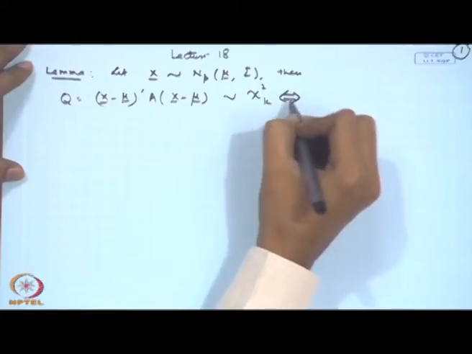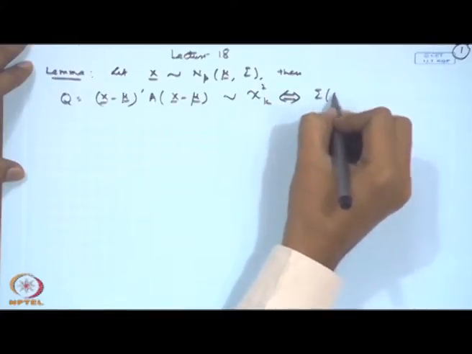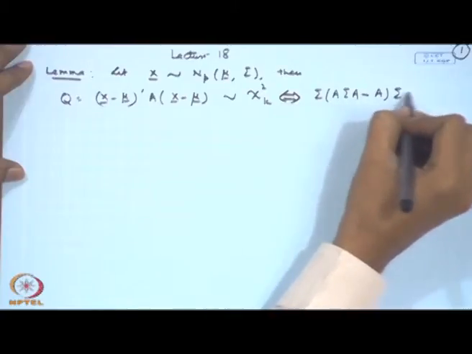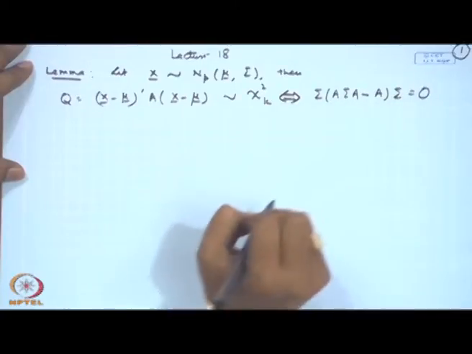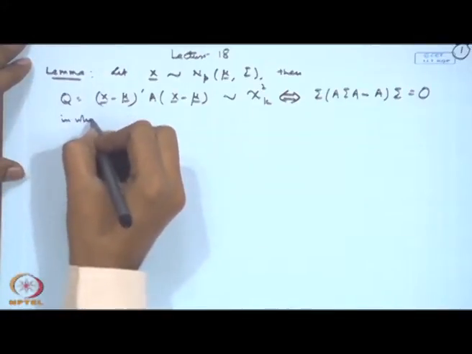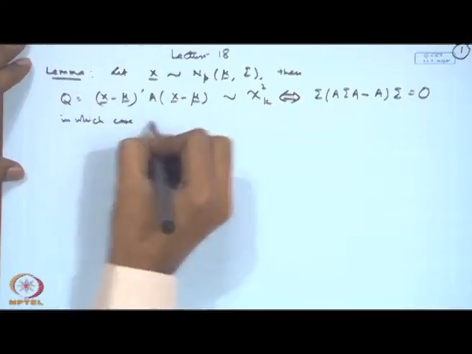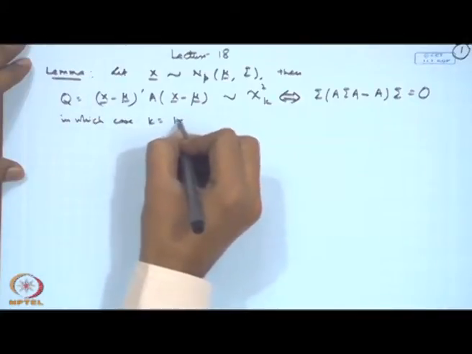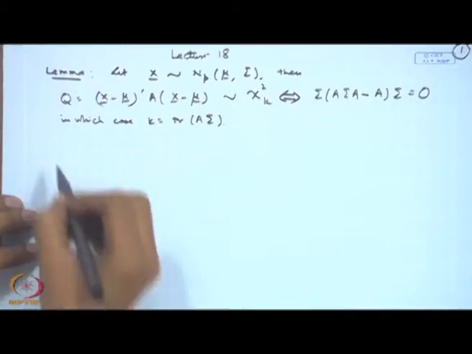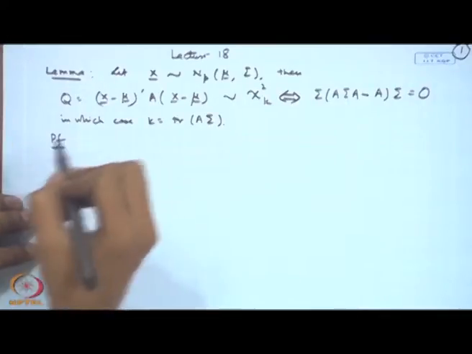This is if and only if sigma A minus A sigma is null. And in this case, you will have k equal to trace of A sigma. Let us look at the proof of this.